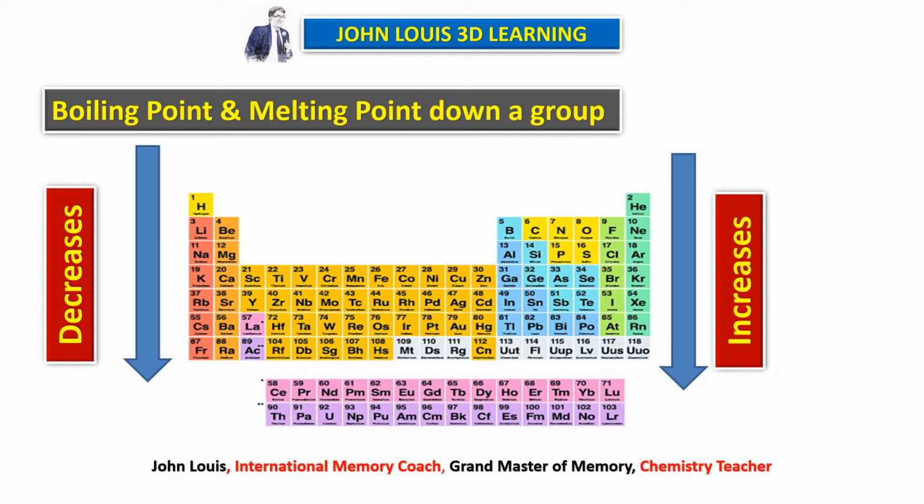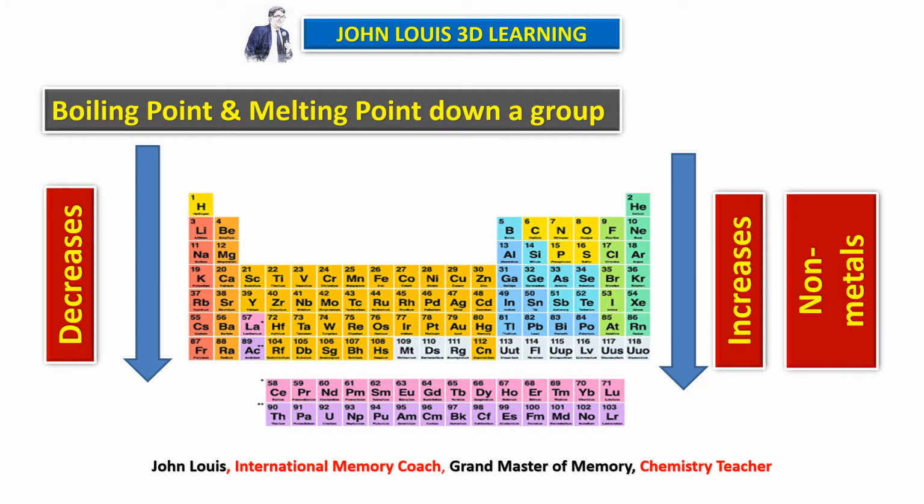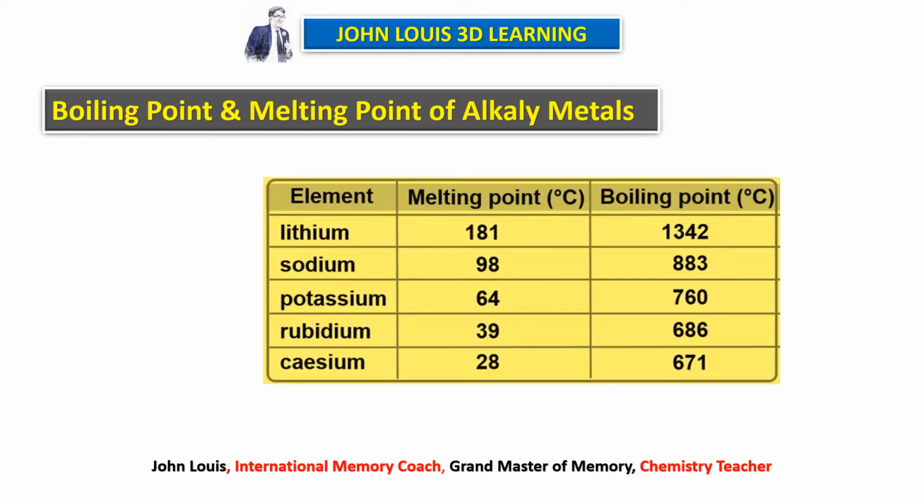So let us see with some data. For example, this is the first group: lithium, sodium, potassium, rubidium and cesium. We have not taken the last element, francium, because that is radioactive. First let us take melting point. Lithium melting point is 181, sodium 98, potassium 64, all in degrees Celsius. Rubidium 39 degrees Celsius, cesium 28 degrees Celsius. The melting point goes on decreasing when we move from top to bottom.